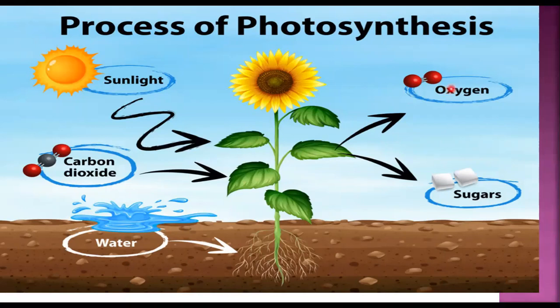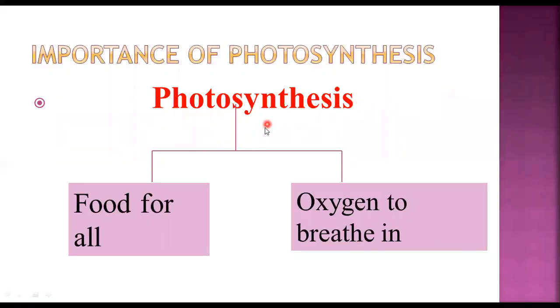So now when photosynthesis is carried out, plants prepare two things: one, food, and the second is oxygen, which is used to breathe in. So you can see that plants through photosynthesis, they are providing us with food and also with oxygen. So that is the importance of photosynthesis.